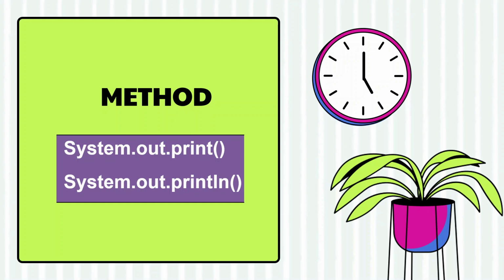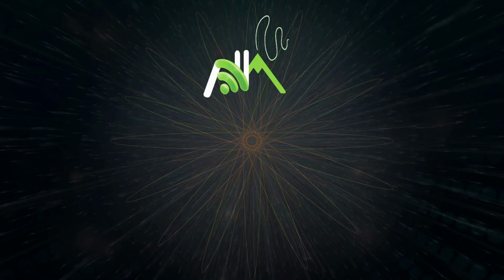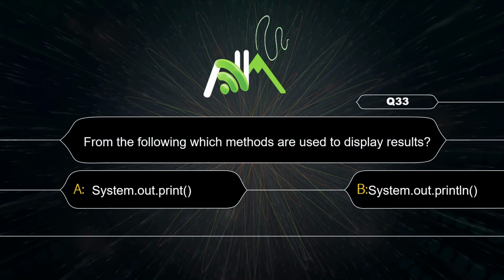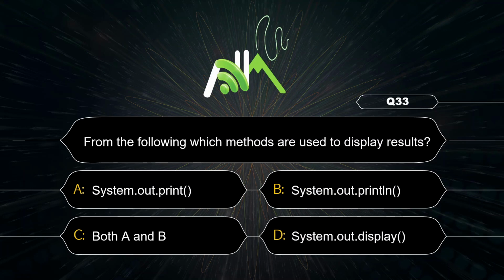System.out.print is the method to print all the subsequent output on the same line, whereas print method with ln is used to print output on the new line. Which method are used to display result? So option A and B both.